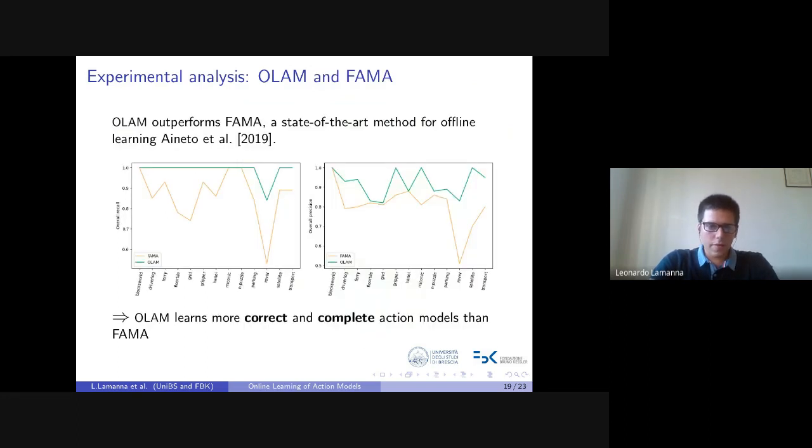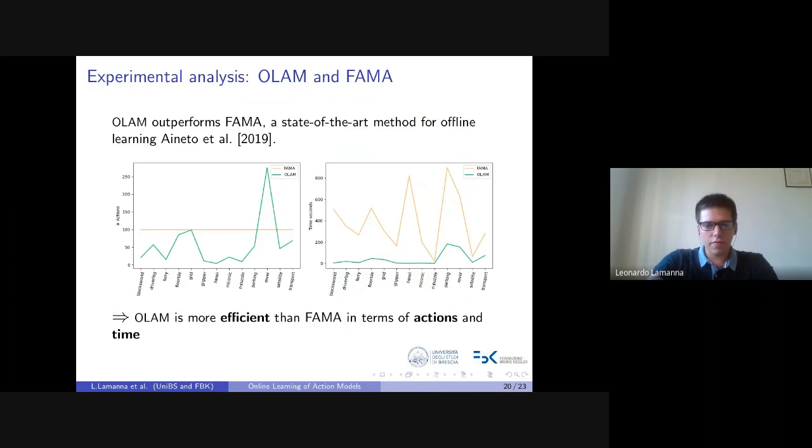We have compared OLAM with FAMA, a state-of-the-art method for offline action model learning with partial observability. For this experiment, we set FAMA for working in a fully observable environment, and we give as input to FAMA the same set of plan traces provided by its authors. These figures show the recall and precision of both OLAM and FAMA. OLAM achieves always better or equal precision and recall than FAMA.